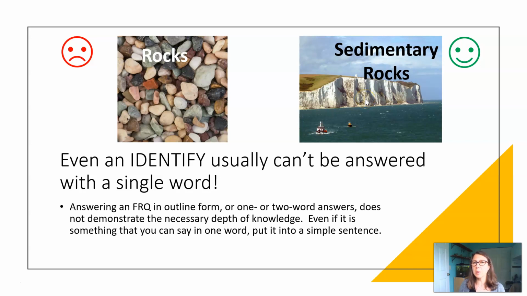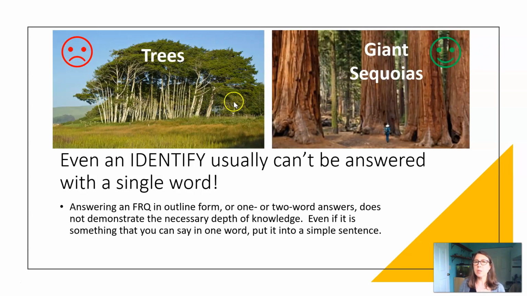Remember, limestone is the accumulation of a lot of organism skeletons, and that would be your carbon sink for thousands to millions of years. Another example might be trees. Yes, trees hold a lot of carbon in them, but remember the prompt asked for thousands to millions of years. These red alders only live about 60 to 70 years maximum, so they wouldn't qualify, but something like your giant sequoia lives 3,000 to 3,500 years. So this would be a carbon sink that would capture carbon and hold it for thousands of years. So you'd have to either say a specific kind of tree, or you'd have to say something like old growth forests in order to get that point.